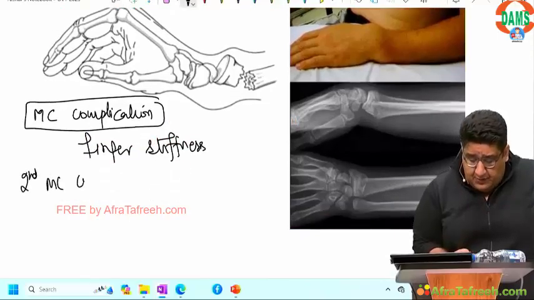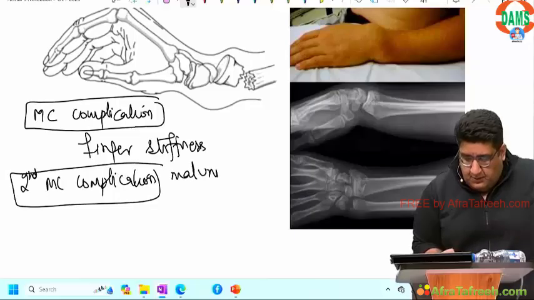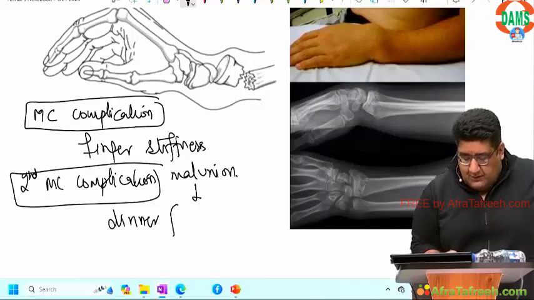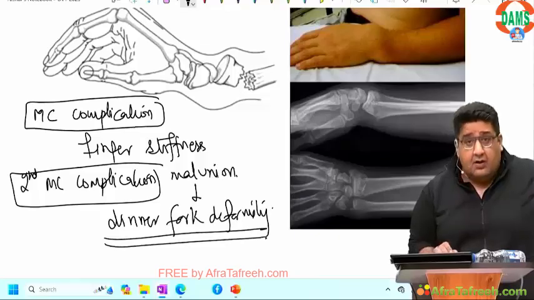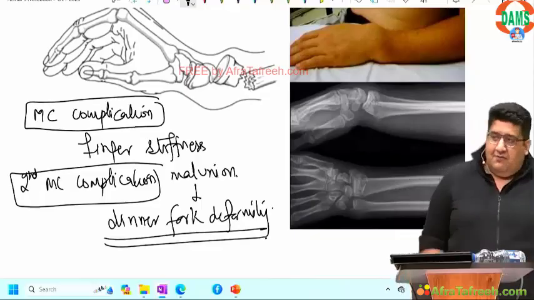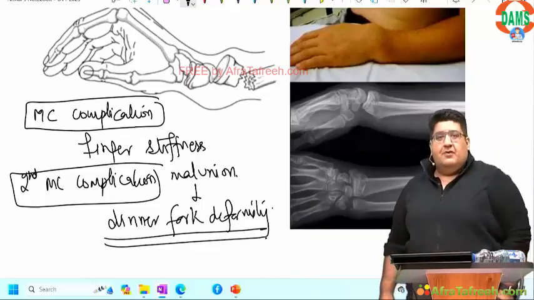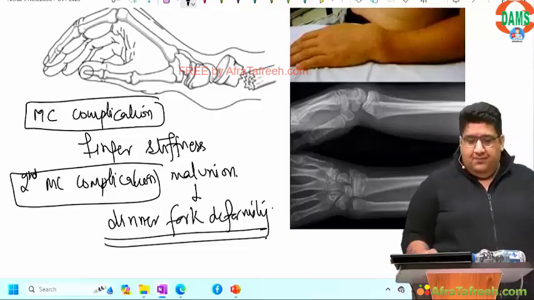The second most common complication is for sure malunion, which gives rise to dinner fork deformity. Dinner fork deformity.